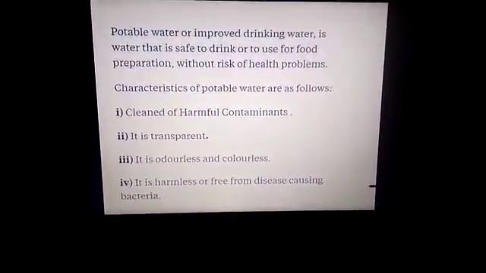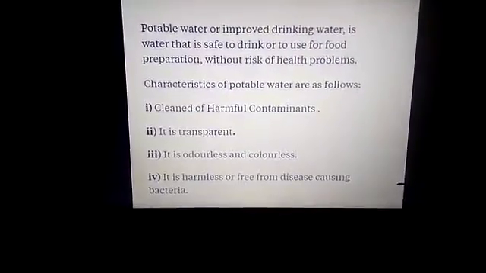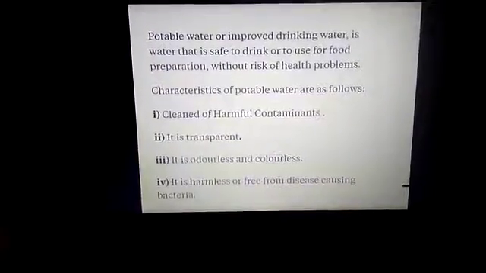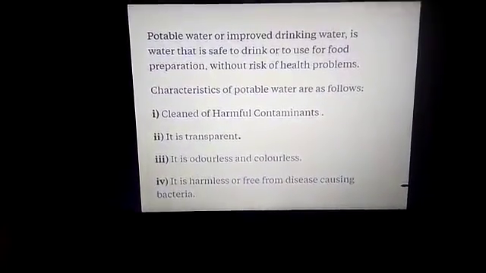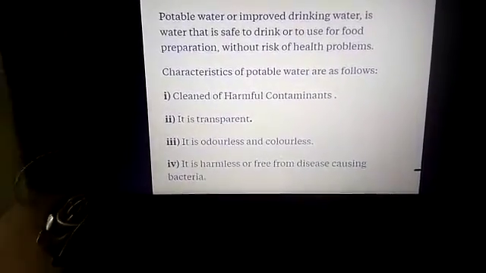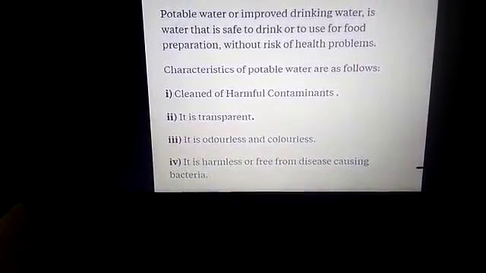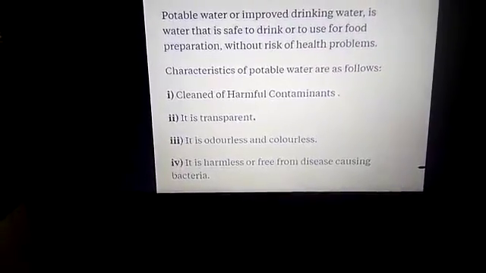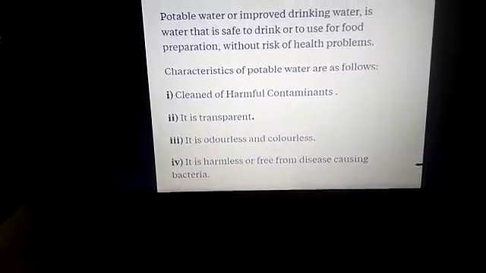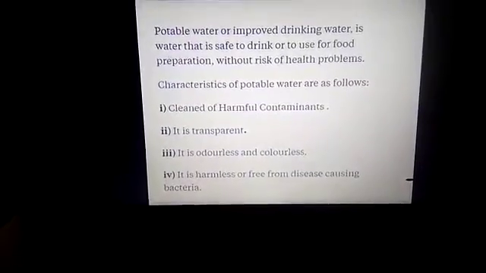Potable water, or improved drinking water, is water that is safe to drink or to use for food preparation without risk of health problems. The water which we are going to drink should be clean of harmful contaminants, transparent, odorless and colorless. It is harmless and free from disease causing bacteria. If all these properties are there, that water is said to be potable water. That means it is safe for drinking.